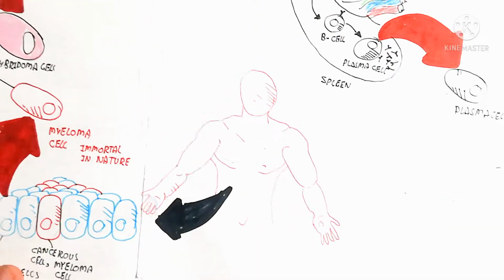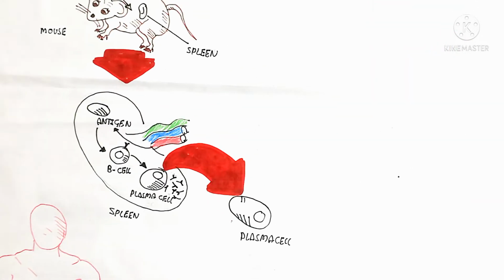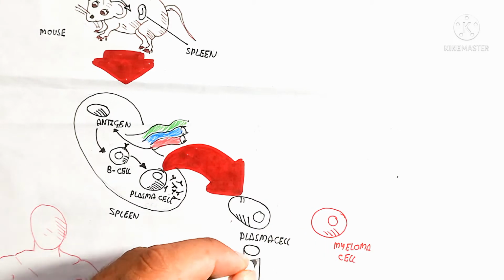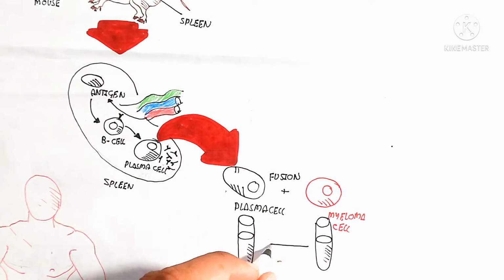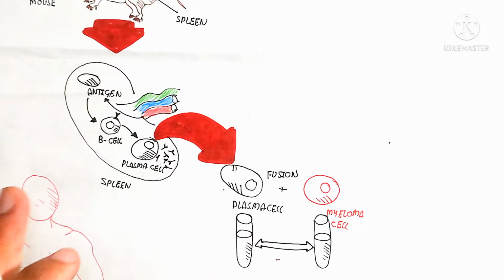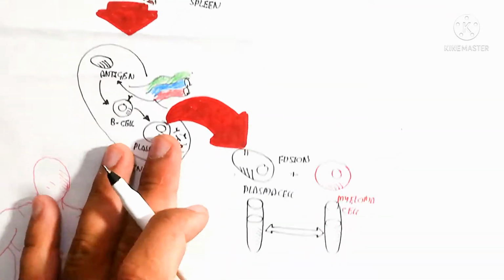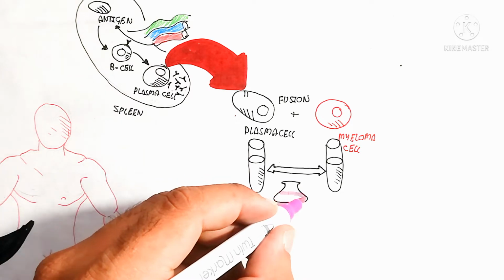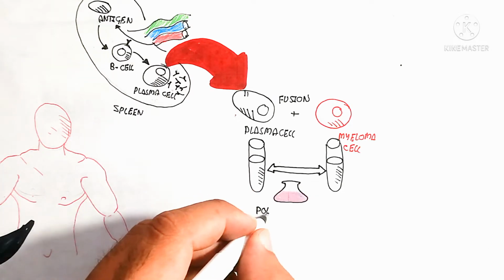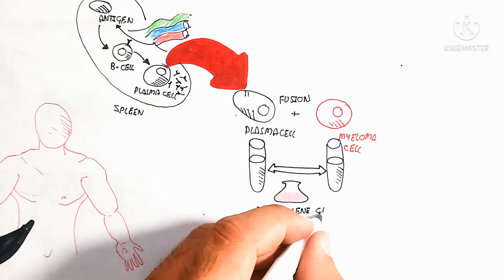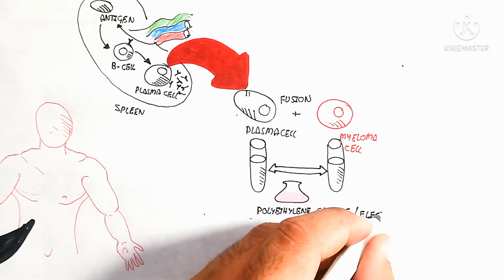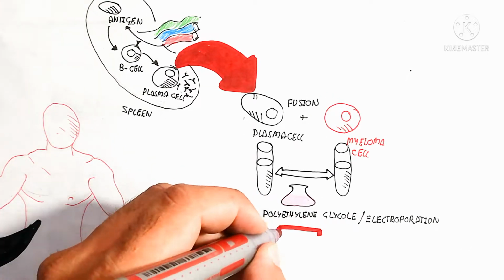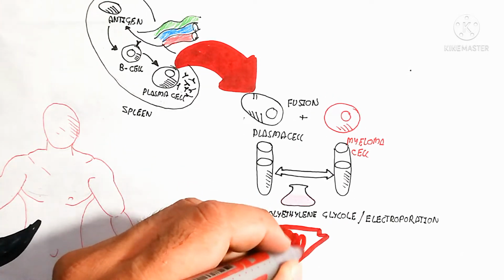We will discuss here the spleen, which contains splenocytes, and the antigen will be recognized by the B cell to produce plasma cells, which are able to produce a lot of antibodies against that same particular antigen. The spleen contains artery, vein and the lymphatic system. The lymphatic system is important for the immune system.